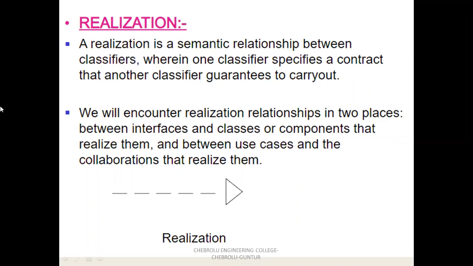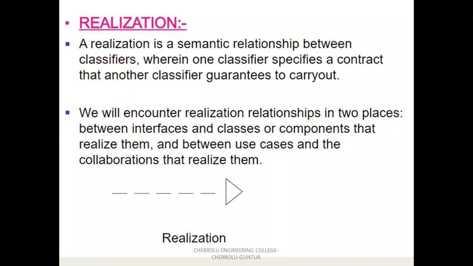Realization means suppose one object gives only instructions, and another object performs the action. Suppose teacher and student: the teacher gives some instructions, and the student performs the action, such as reading, writing, or drawing.